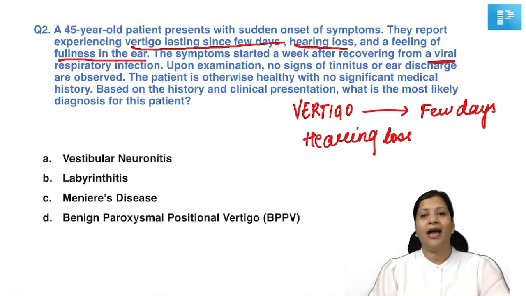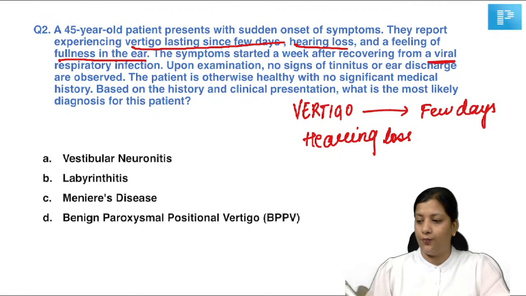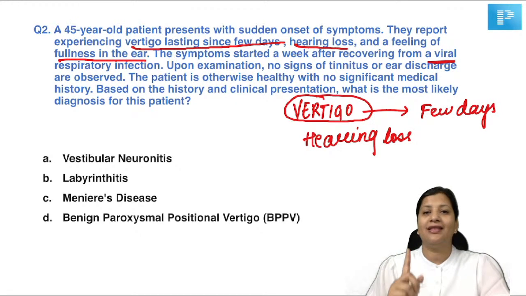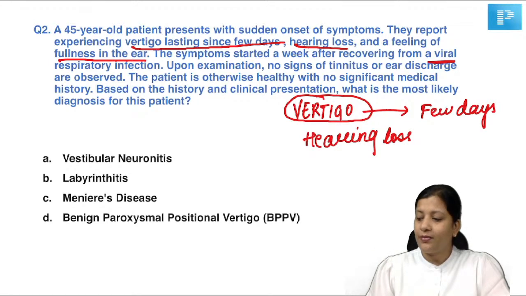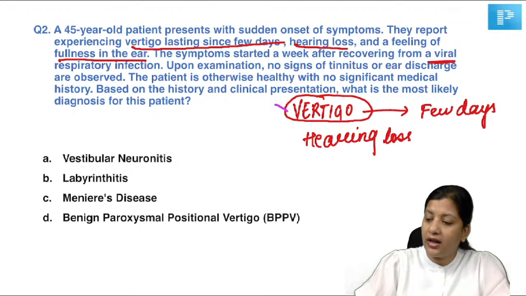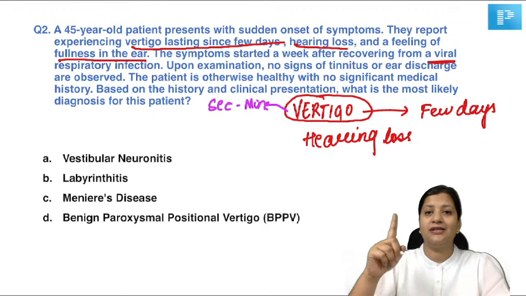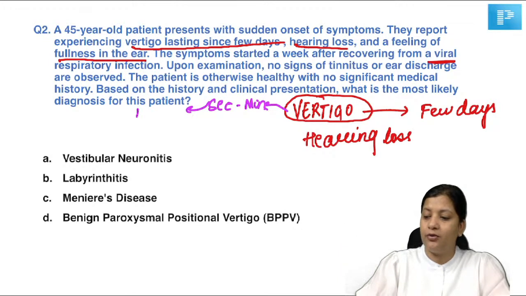Whenever we have a question on vertigo, it is very, very simple to get to the answer only with the duration of disease. First and foremost, if the vertigo is lasting for a few seconds to a few minutes, straight in your head, the first differential diagnosis that should come to you is BPPV.